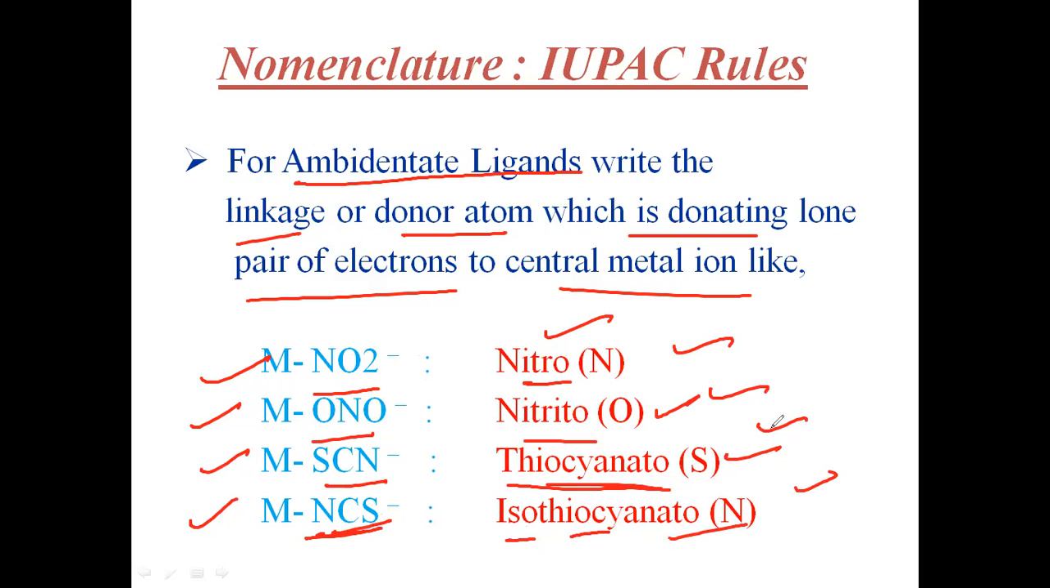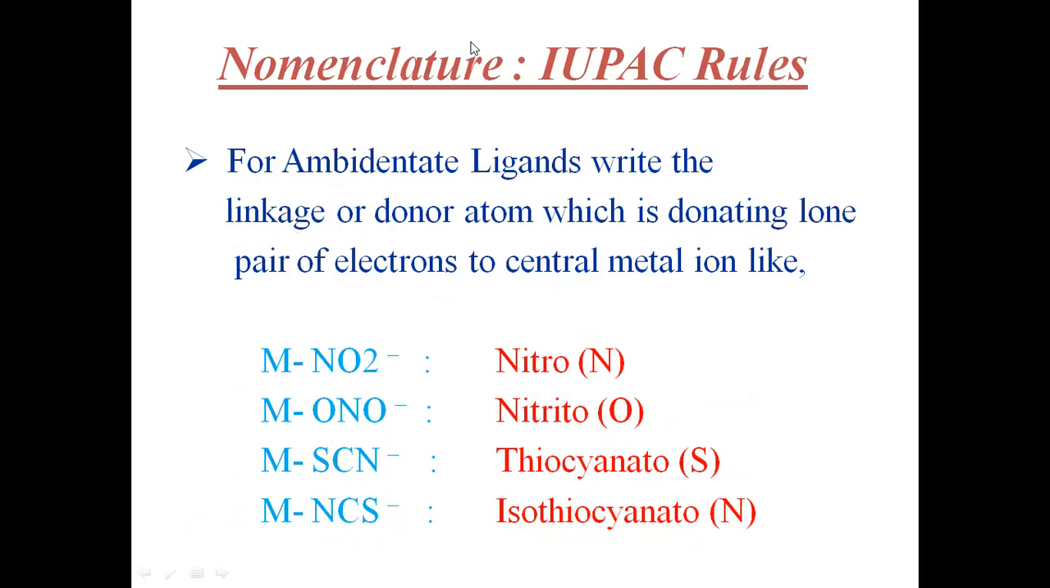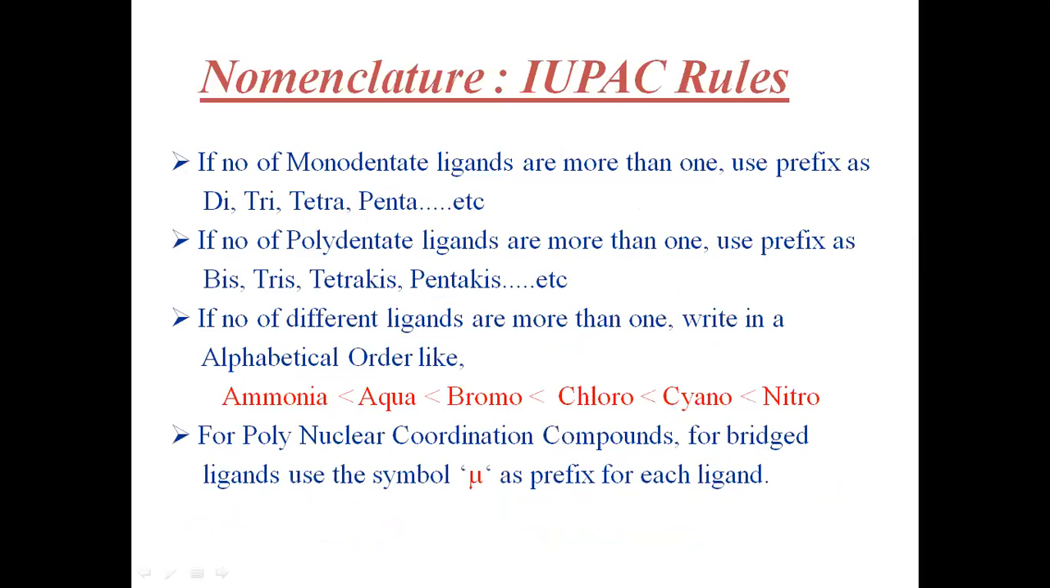Ambidentate means it is only one ligand, but it can donate its lone pair of electrons through two different donor atoms. So first it may donate through nitrogen, and then through oxygen. Or first donate through sulfur, and then through nitrogen. So like this, these are called ambidentate ligands. Now let us see what happens further. Next, there are some other rules, very small rules. This is the last rule, you can easily understand here.